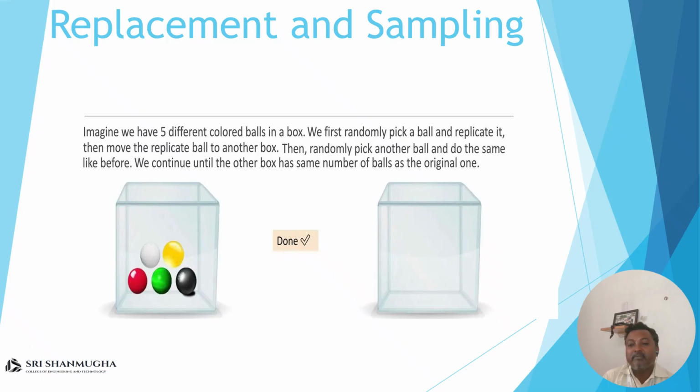It is almost never possible, though it may happen if your data size is small. With a large volume of data, say more than 10,000 or 1 lakh records, it is not possible to get exactly what box A contains; we cannot replicate it to box B randomly. Sampling with replacement is commonly used in the bootstrap resampling method. It is also used in Monte Carlo simulation and various other statistical computational techniques.